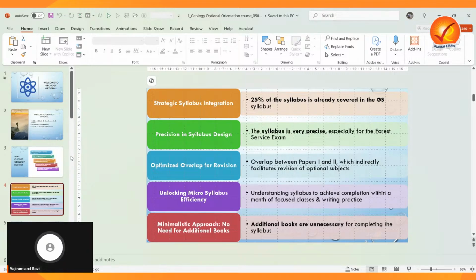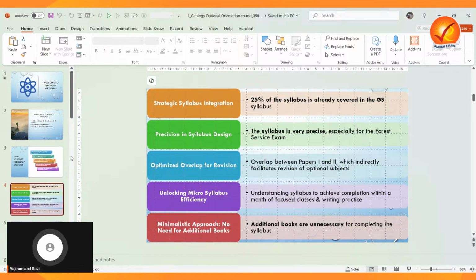Whenever we study geology paper 1, the same things will be repeated in paper 2 also. Suppose you are not getting those questions in the paper you are preparing for, you can make use of this knowledge in paper 2. That is another value addition for this geology optional paper.